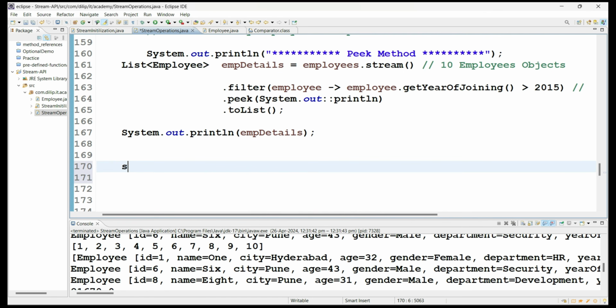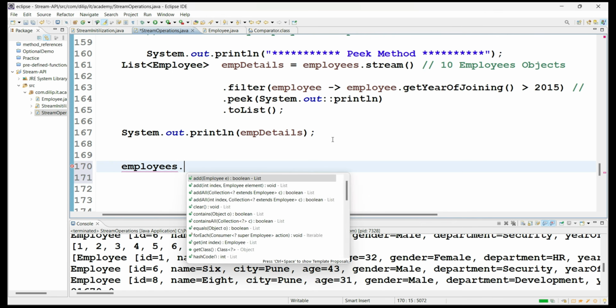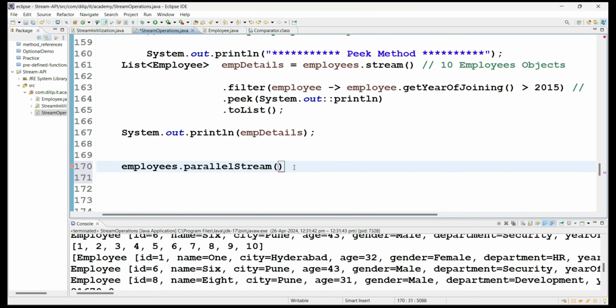If you see here, from employees I am creating, this time, a parallel stream. So when you create an object with parallel stream, internally it will create a parallel stream object. But what is the difference, and which one should we choose? Parallel stream sometimes may not guarantee the order of processing the elements, but sequential stream will guarantee the order of the elements available inside the stream object.